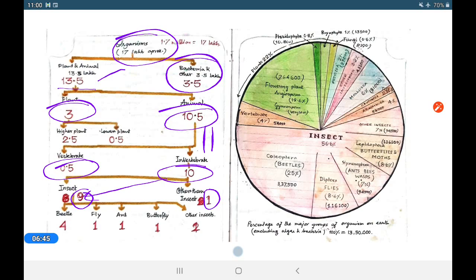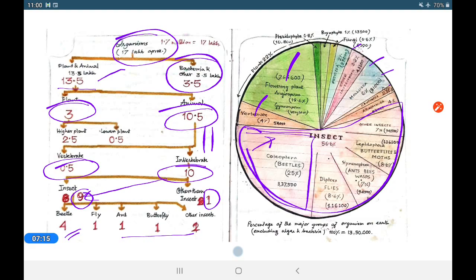Out of the 9 you can see the beetles, the flies, and others. So insects here, you can see in the pie diagram, occupy a huge part, whereas vertebrates, flowering plants, bryophytes, fungi and some other organisms are smaller. So insect diversity is the maximum. Beetles are the maximum out of insects. Here Lepidoptera, Diptera and all other organisms are there.